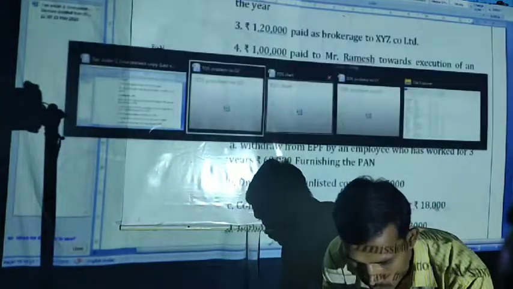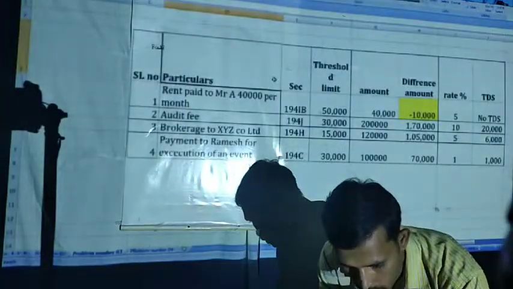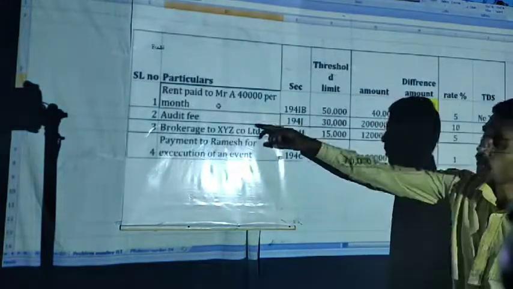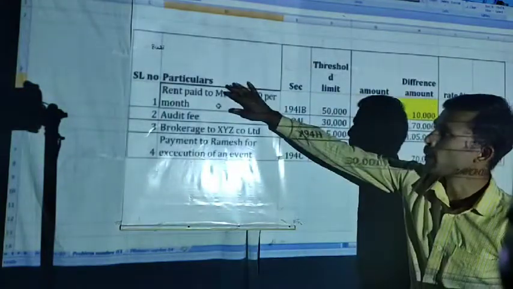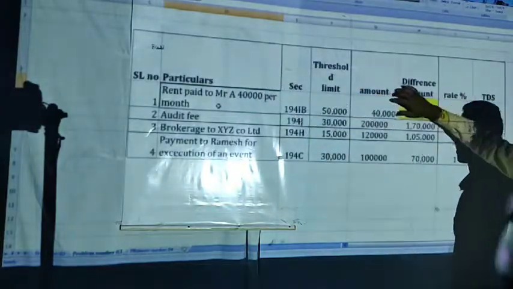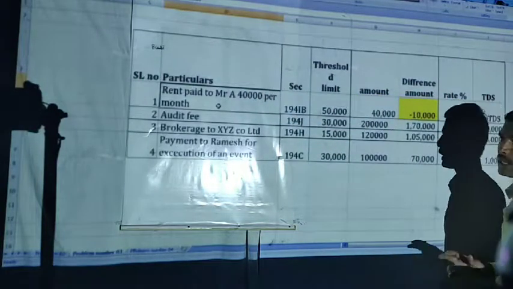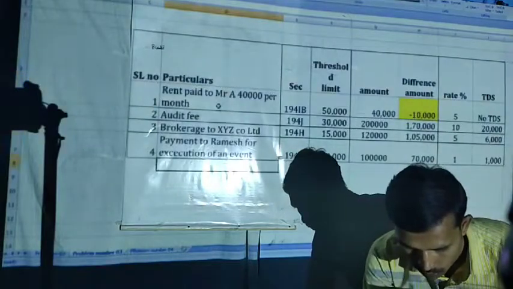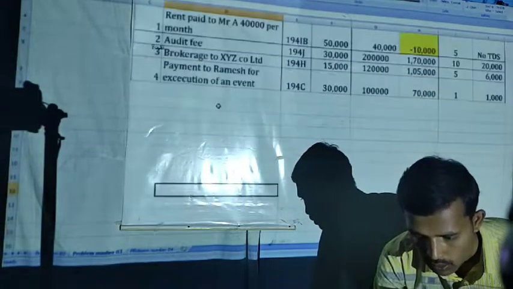Now see the problem. First one, you know the format, right? Particulars, section, threshold limit, amount, difference amount, rate and TDS, right.